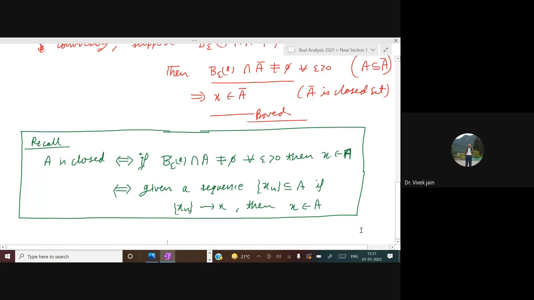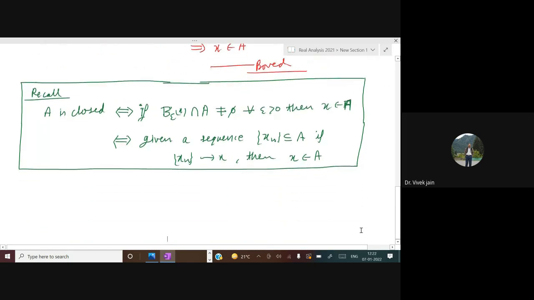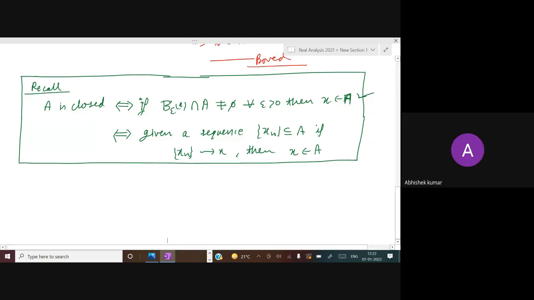So these three things are equivalent for closed set. And I have used just this thing here. Is it okay? Yes, sir. Okay.